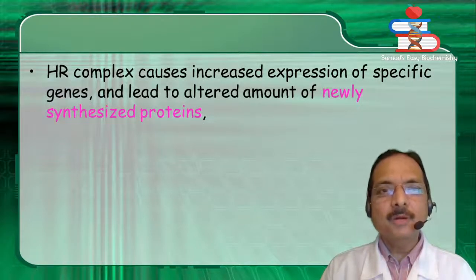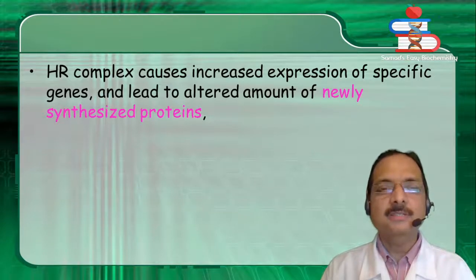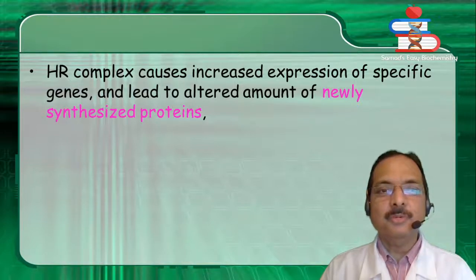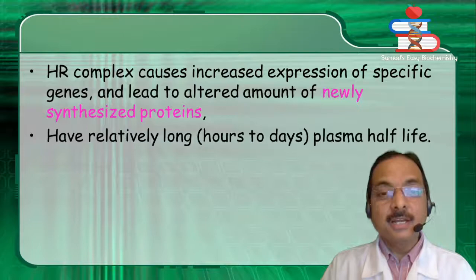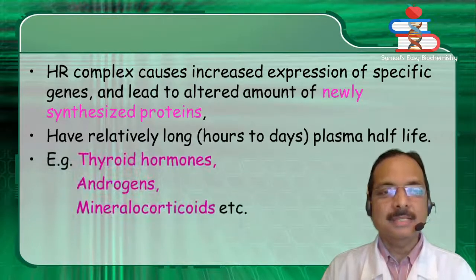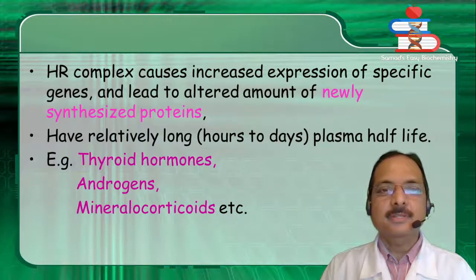The hormone receptor complex causes increased expression of specific genes and leads to altered amount of newly synthesized proteins following transcription and translation. They have relatively long plasma half-life. Example, thyroid hormones, androgens, mineralocorticoids, etc.